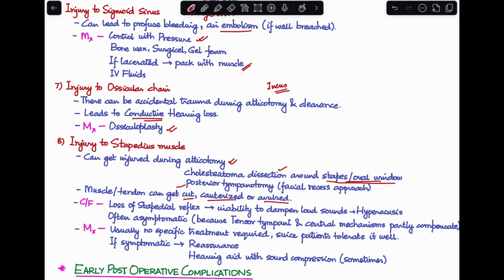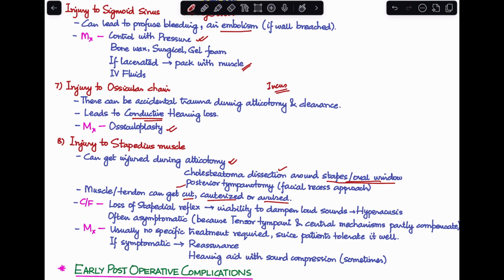Now, if this happens, what will the patient present to you with? We know that there is a reflex called the stapedial reflex. The function of stapedius muscle is to dampen any loud sound that reaches us.